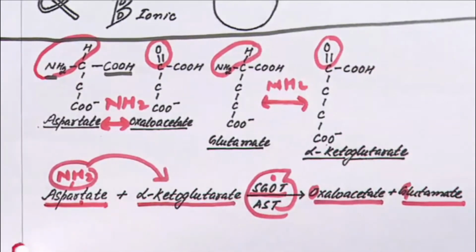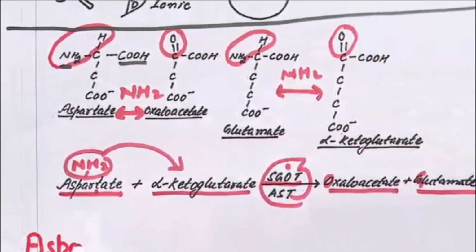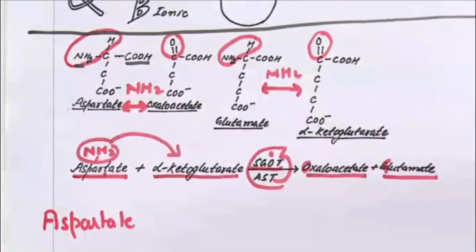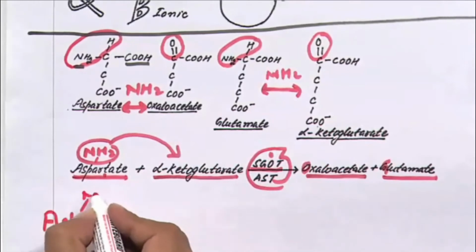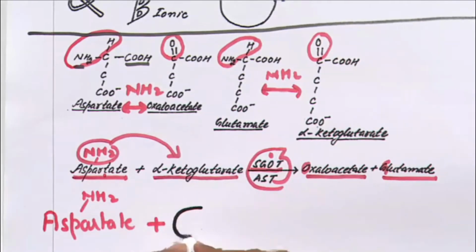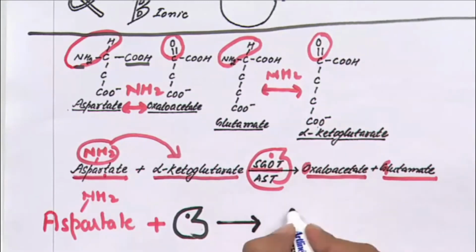This is aspartate, having an amino group, reacting with the enzyme. Yes, the enzyme takes this amino group.